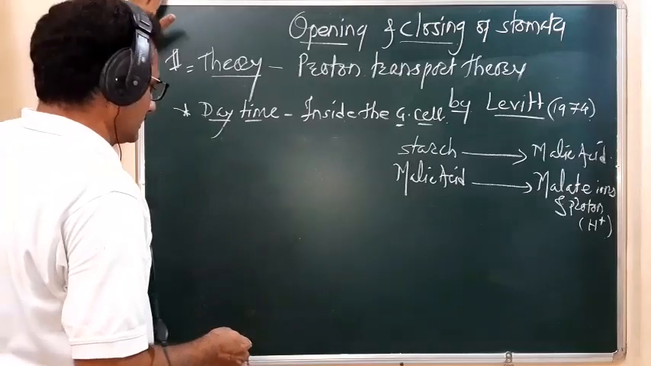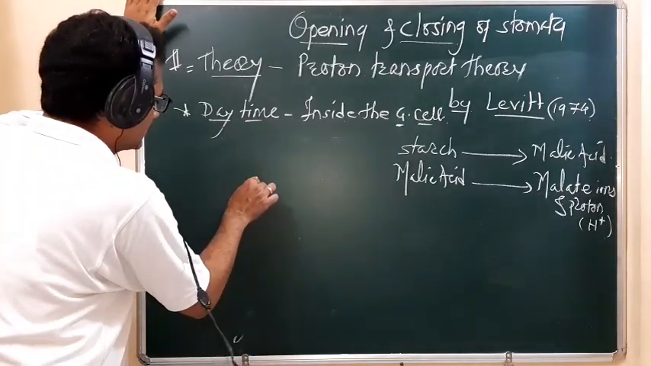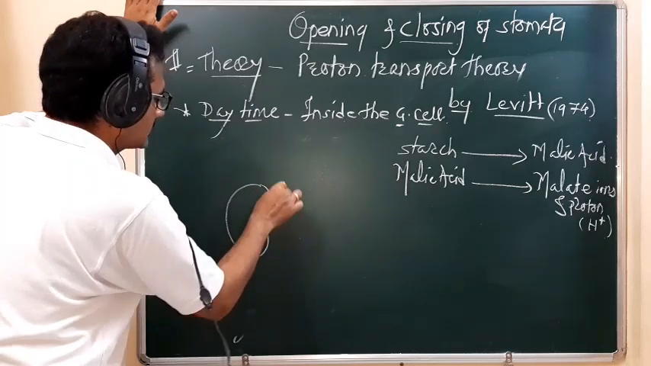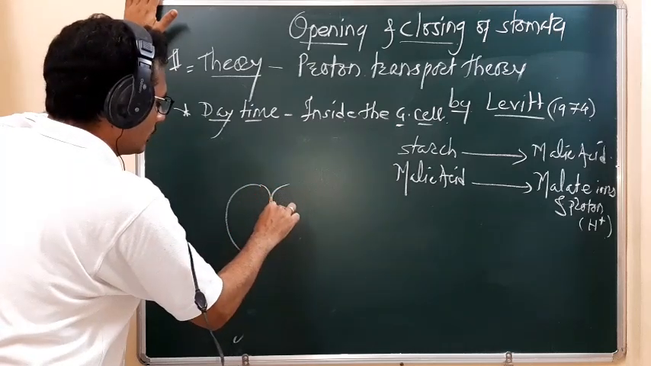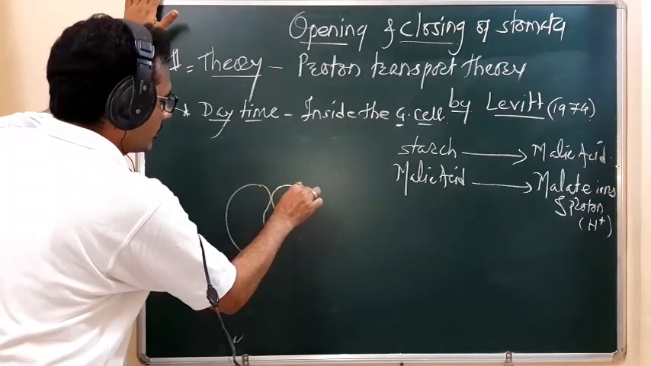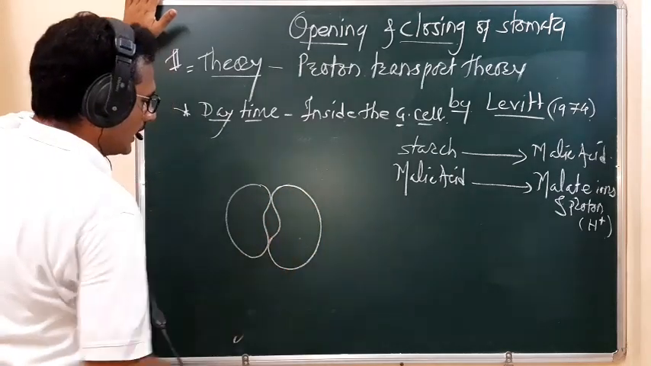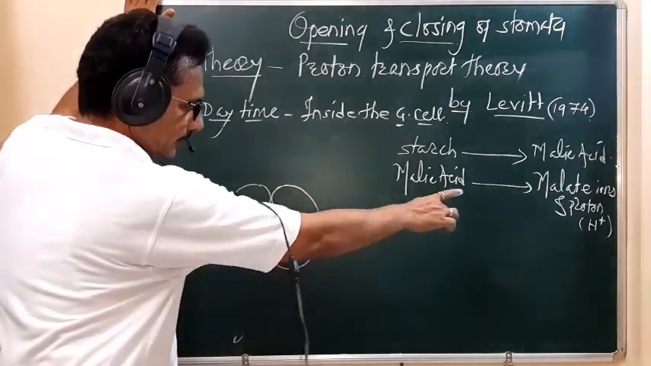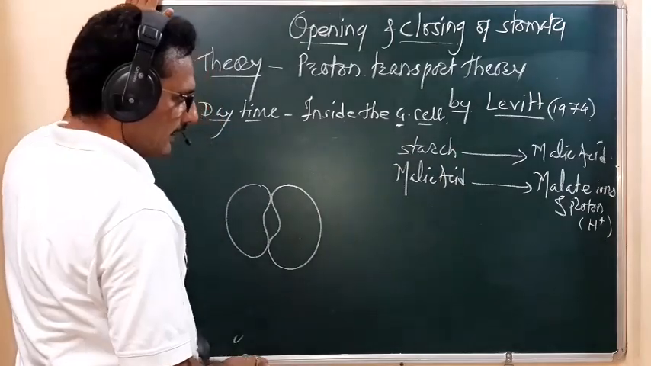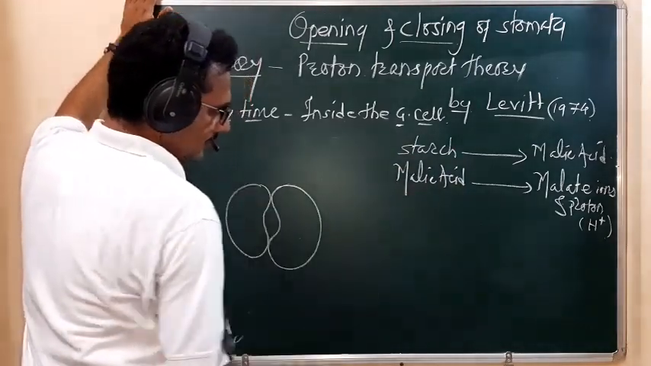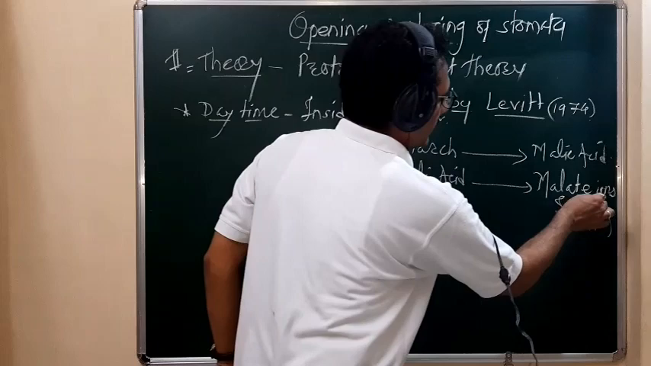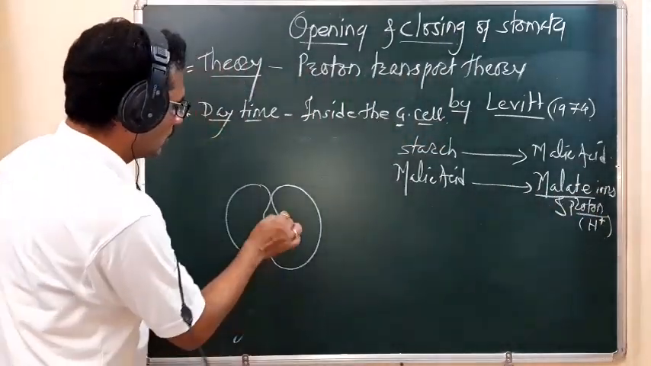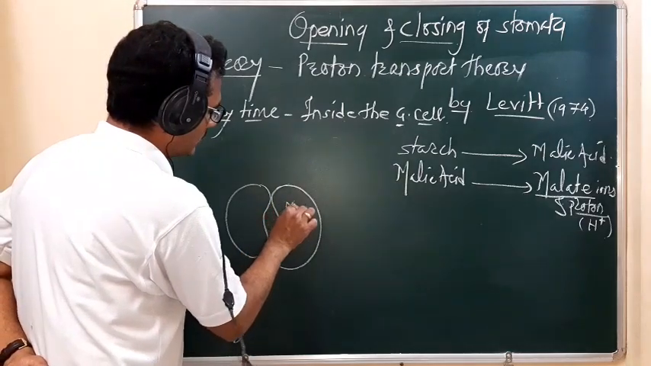So what is the situation? See students, this is the guard cell. Yesterday we saw that in case of the dicot, the guard cells are kidney shaped. So during daytime, what happened? Here the starch is converted to malic acid, and finally the malic acid is converted into malate ions. Malate and the proton. So there is a malate.